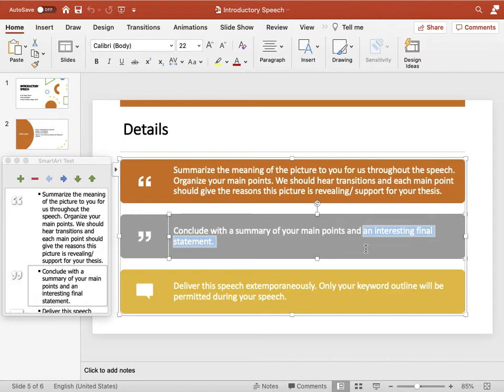So an interesting final statement could be something like, if you're talking about philanthropy, you might say at the end, I know that as an individual, I cannot make any big contribution. I only make very little efforts.